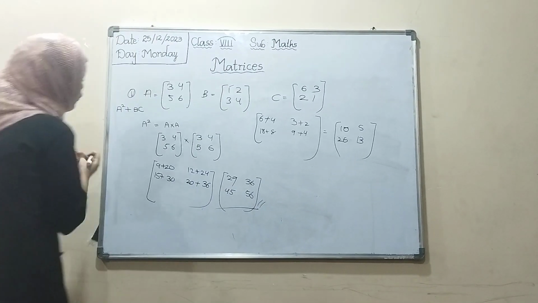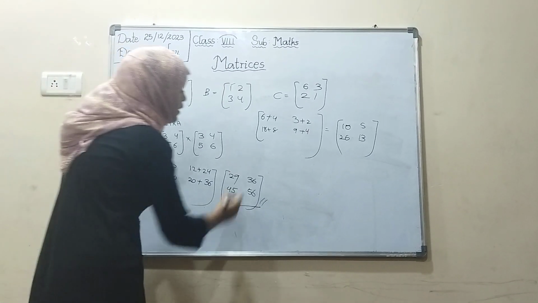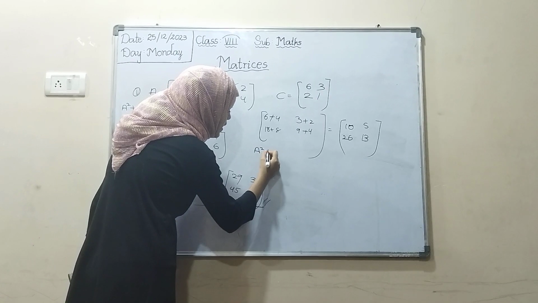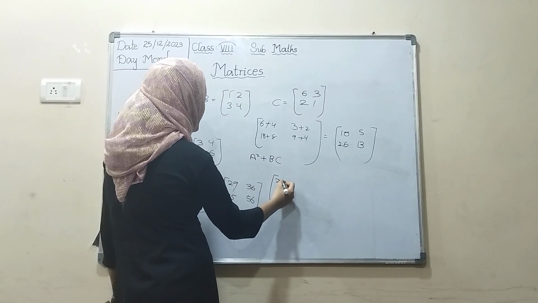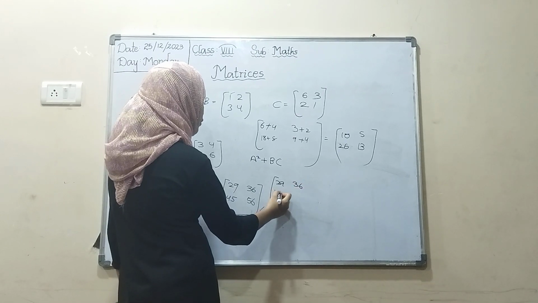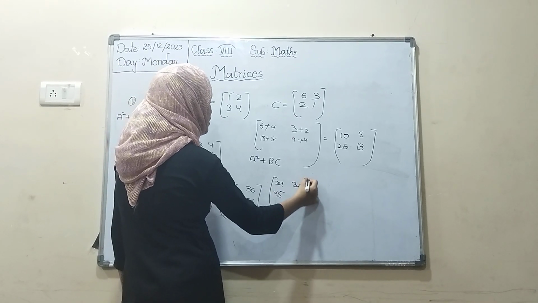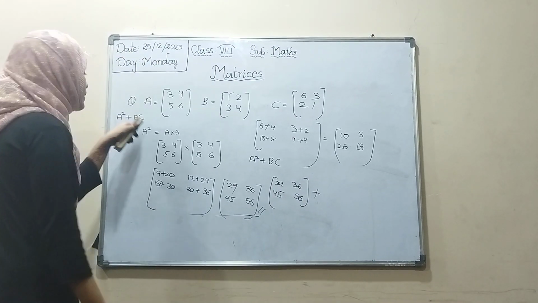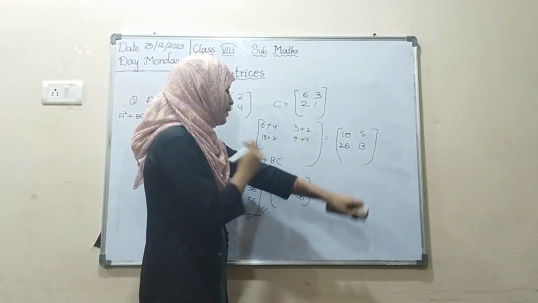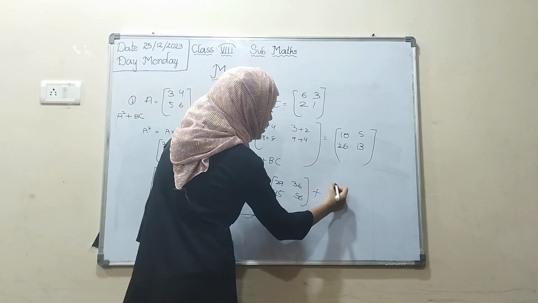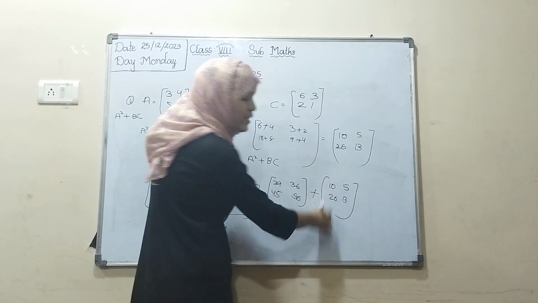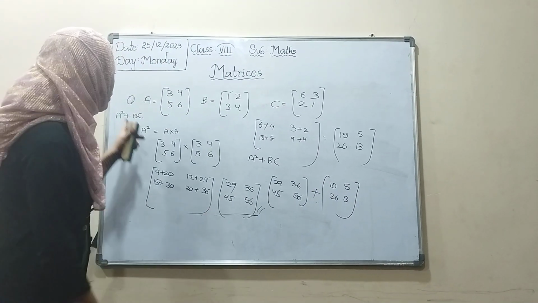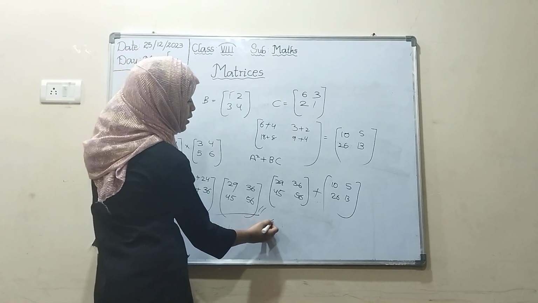Here what do we have to do? Plus we have to do. A square plus BC. A square we got how much? 29, 36, 45, 56 plus BC value 10, 5, 26, 13. Add these both. You will get the value of A square plus BC.